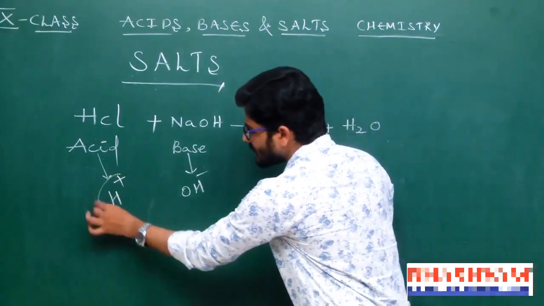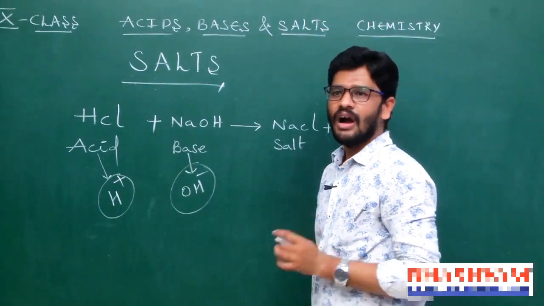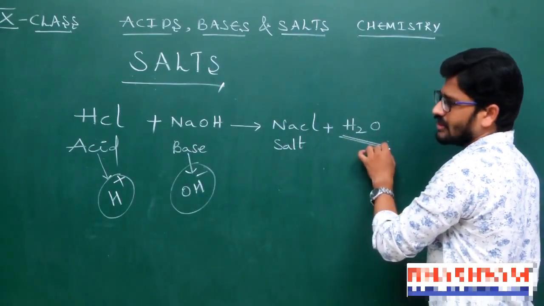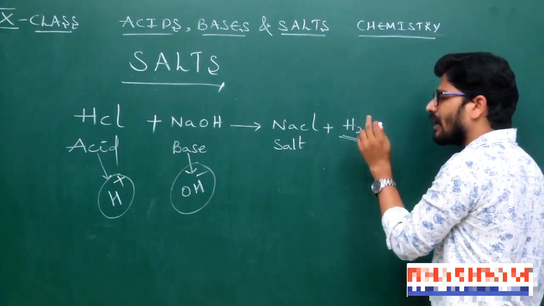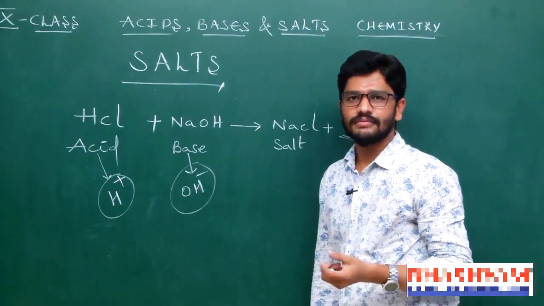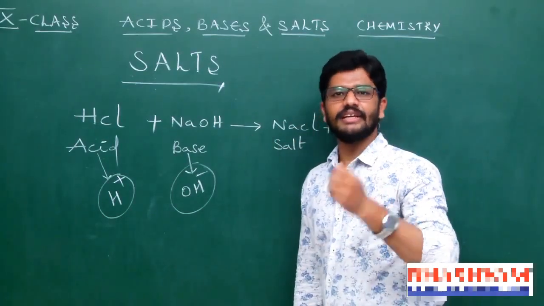Now, these H plus and OH minus ions combine to form water. Because of this formation of water, the solution becomes neutral. That is why this reaction is called a neutralization reaction.